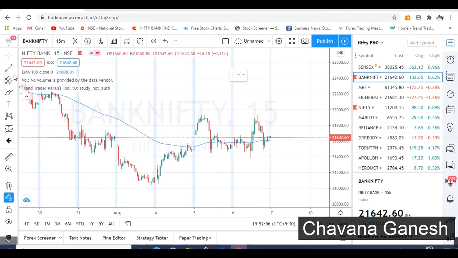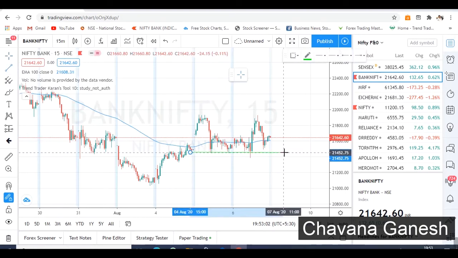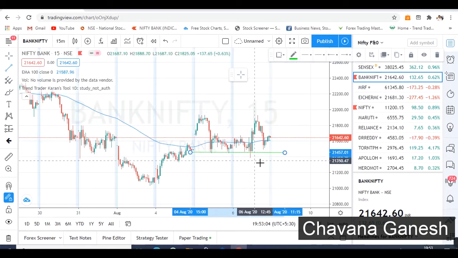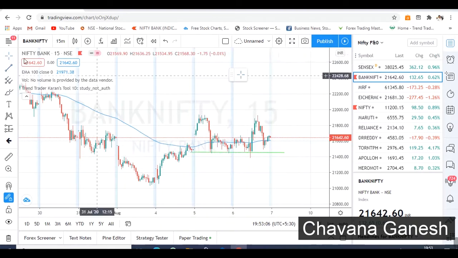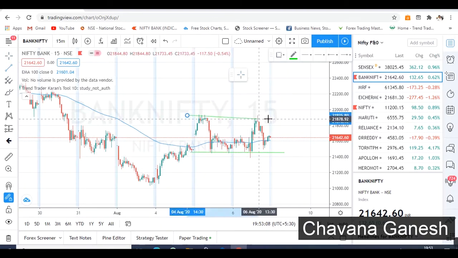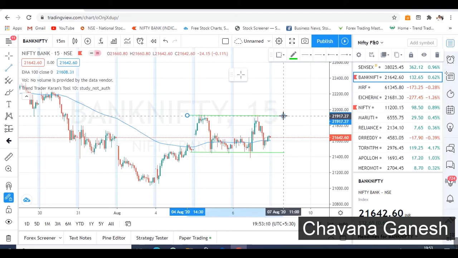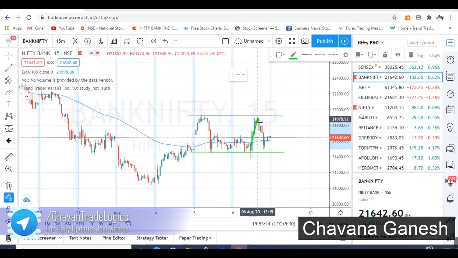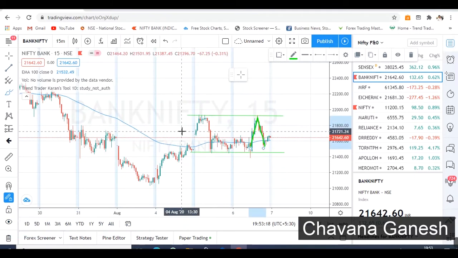See here, you can see the levels for tomorrow. This zone is acting like a support, and one more here, this is the resistance zone. That's why it went up to that level, and again it came down. It is hedging between the range.